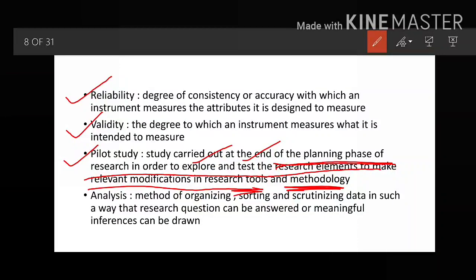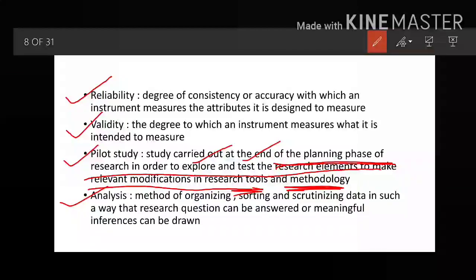Next is the analysis, which is the last of the terminologies, friends. Analysis is the method of organizing, sorting and scrutinizing data in such a way that the research question can be answered or meaningful inferences can be drawn. Now, why are we conducting the research? Why are we collecting the data? Why are we doing this sampling process? Because we want to see the results. We want to see the change. So if you want to see that change, you have to analyze the data you have just collected.